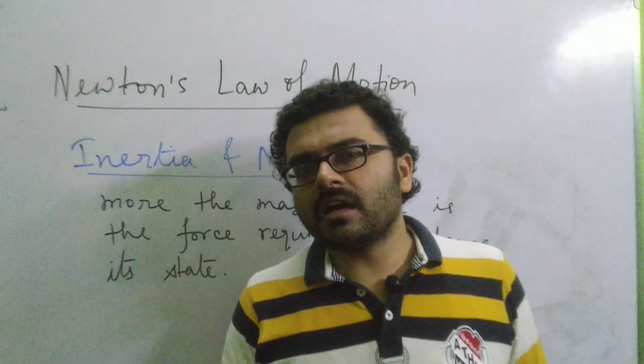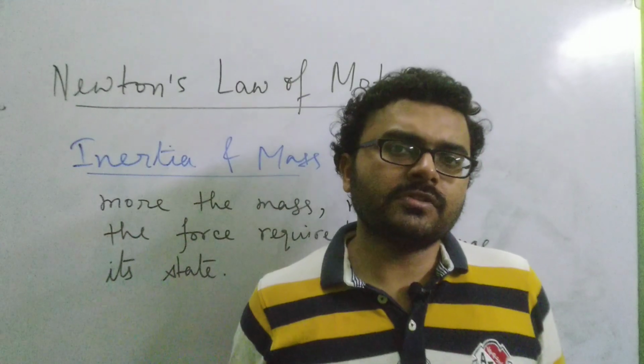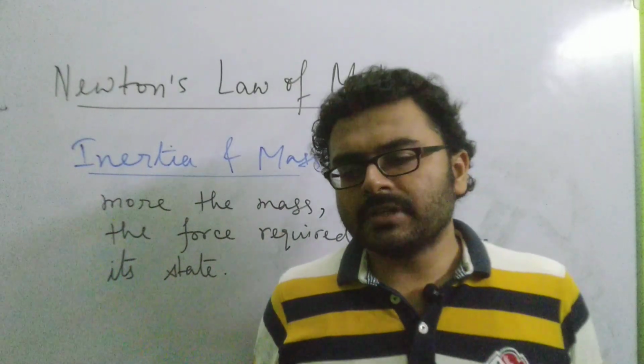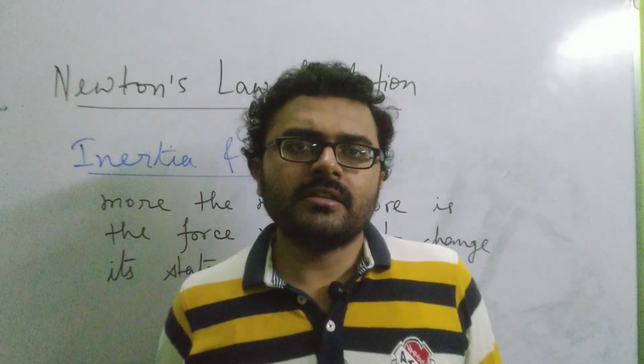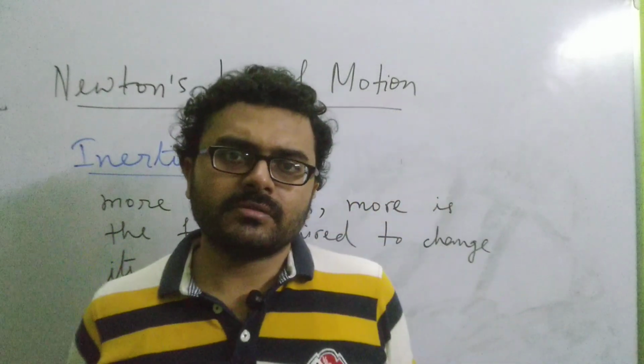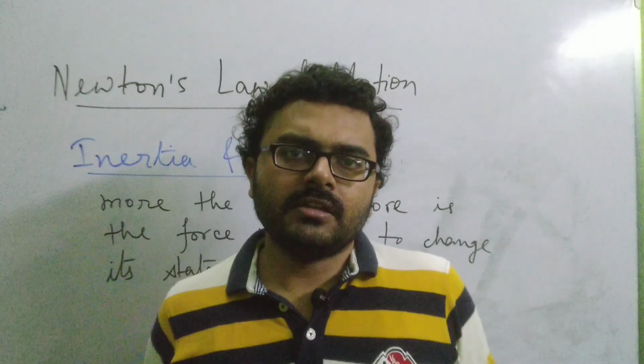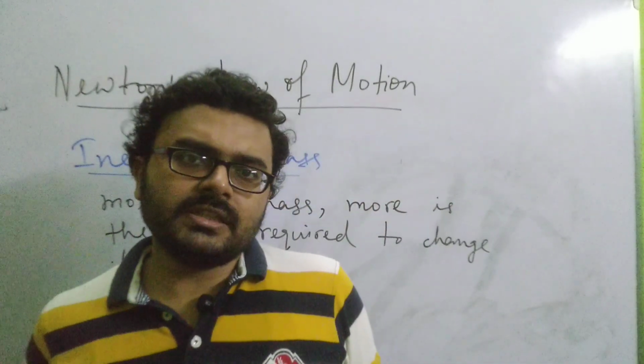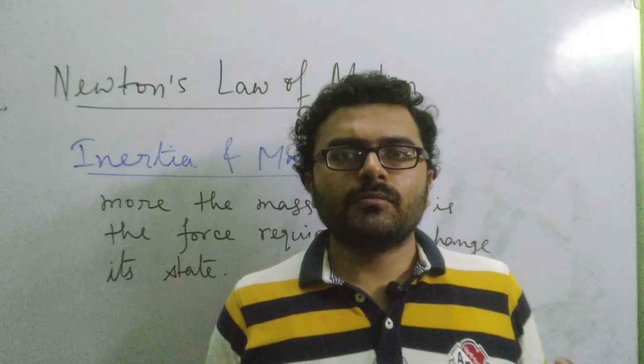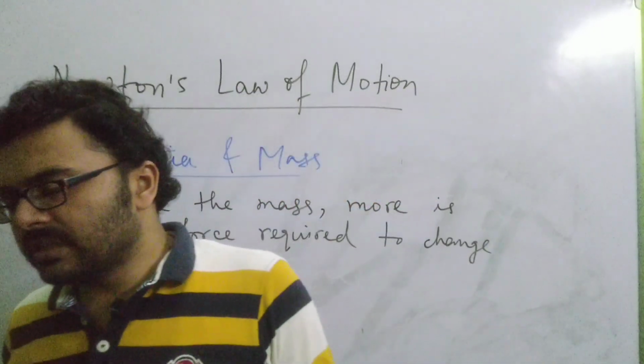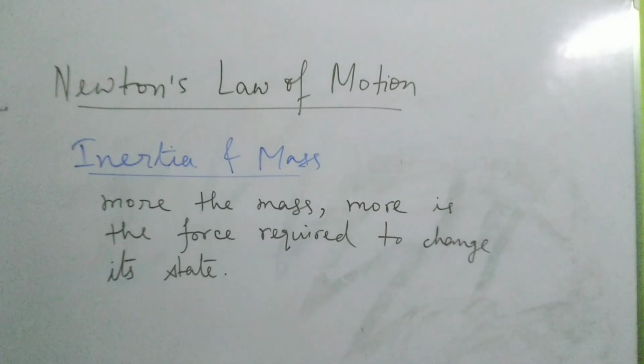Definitely it's the car which requires a greater force to stop it, whereas you can easily stop the bicycle by applying quite a lot less force than in the case of the car. So from these examples you can easily understand that more is the mass, more is the inertia, and less is the mass, less is the inertia. So mass and inertia of an object are very deeply related.